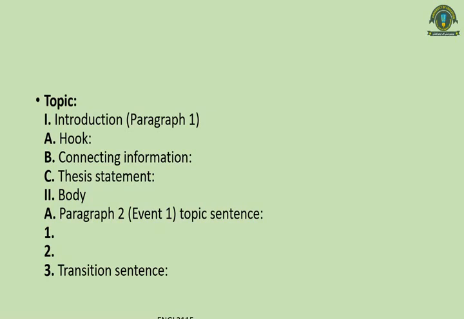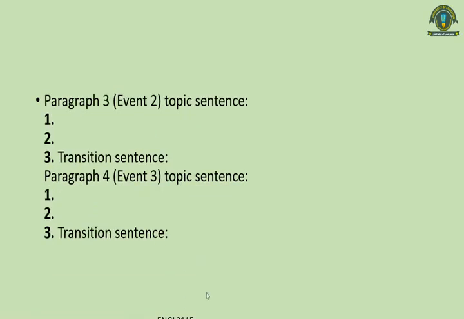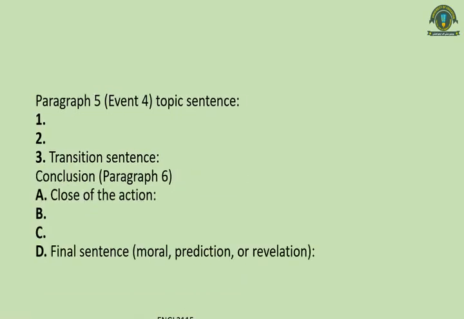We normally are unable to write a good essay because we don't follow any strict outline. In paragraph 2, you write the topic sentence, the main sentence saying what this paragraph is going to be about, then two details, and then the transition sentence. Similarly in paragraphs 3 and 4, and then 5, and in 6 you will have to decide about your conclusion.